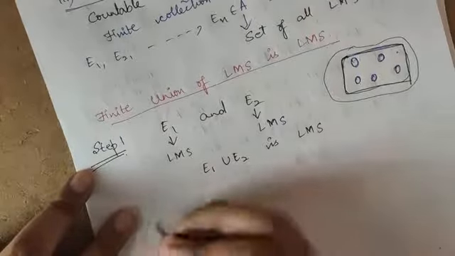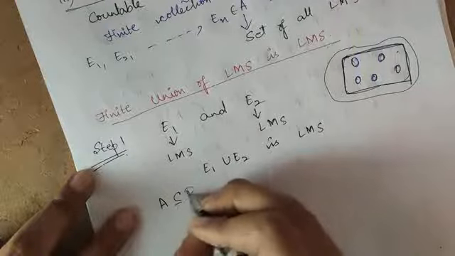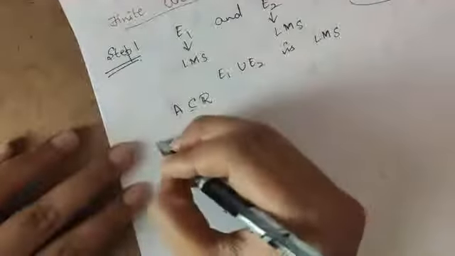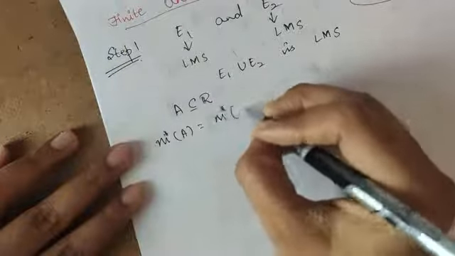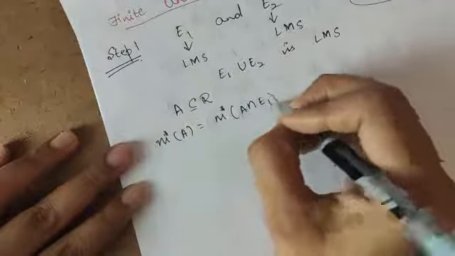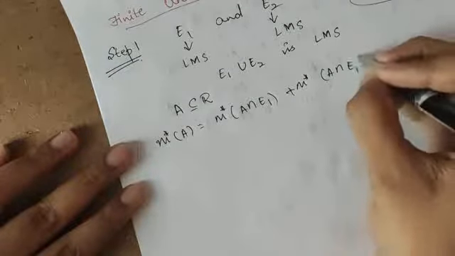To prove this, I will start with any set A which is a subset of R. From the definition of a Lebesgue measurable set, I can write M star of A is equal to M star of A intersection E1 plus M star of A intersection E1 complement.